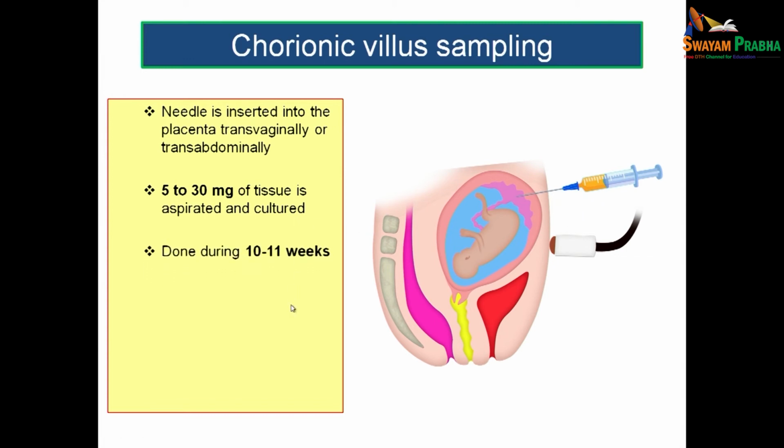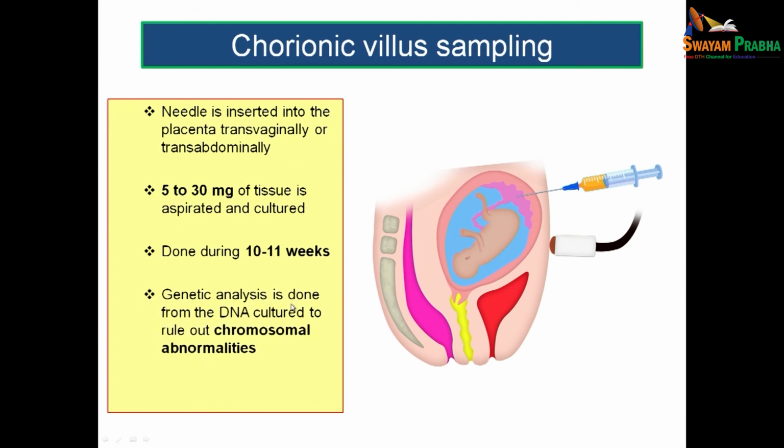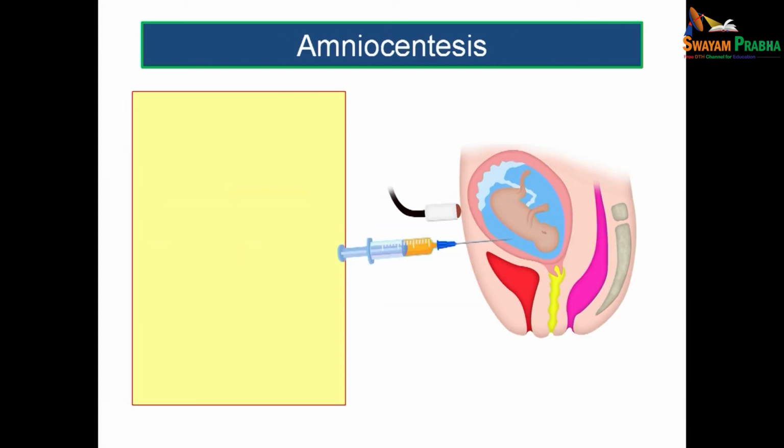And what are you going to look for? Usually this is done during 10 to 11 weeks of intrauterine period, and from the culture you can have a genetic analysis and you can rule out the chromosomal abnormalities. So, genetic analysis is done from the DNA cultured from the chorionic villi to rule out chromosomal anomalies.